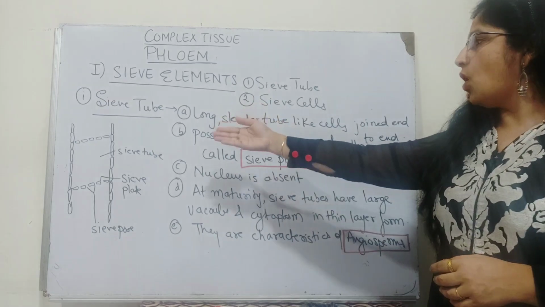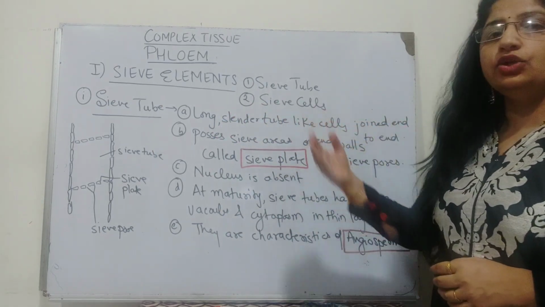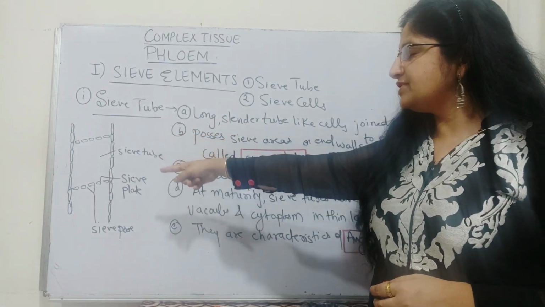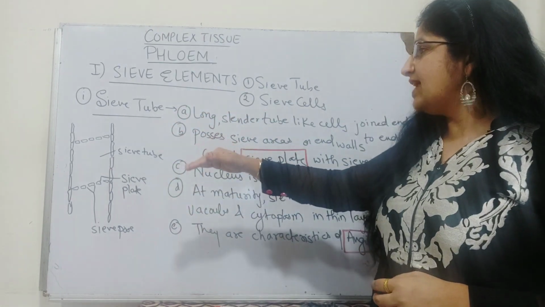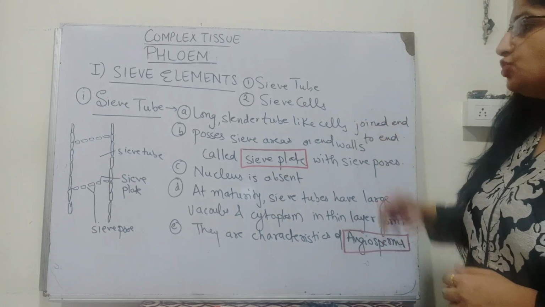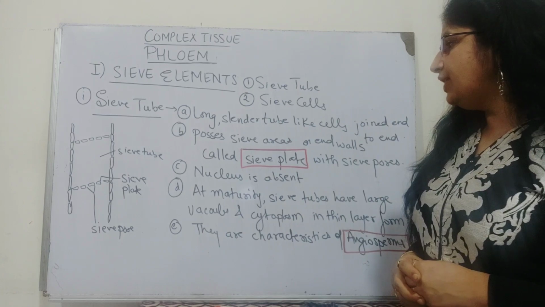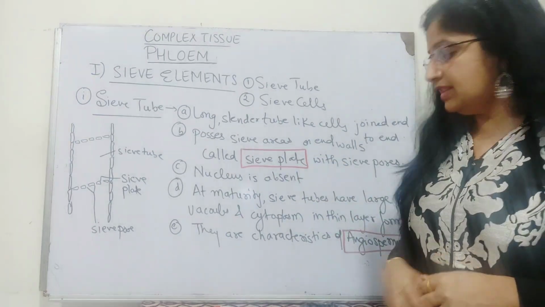Sieve tubes are long cylindrical tube-like cells joined end to end. If you can see in the diagram, these are the sieve cells. This is a complete sieve tube element, where the cells are arranged one over another, joining end to end. They possess sieve areas on the end walls called sieve plates with sieve pores within them.